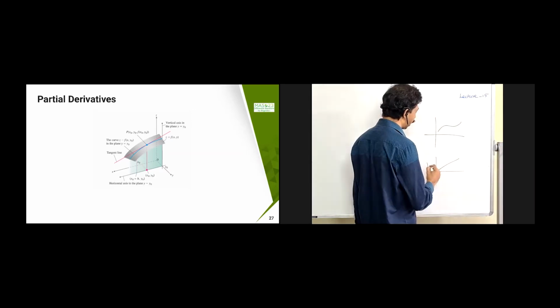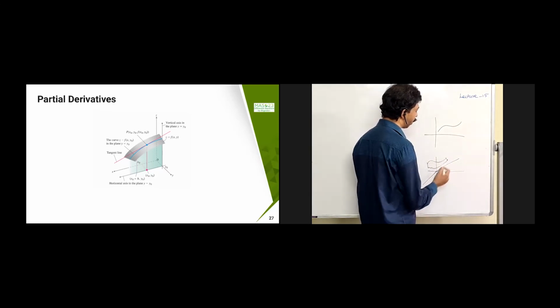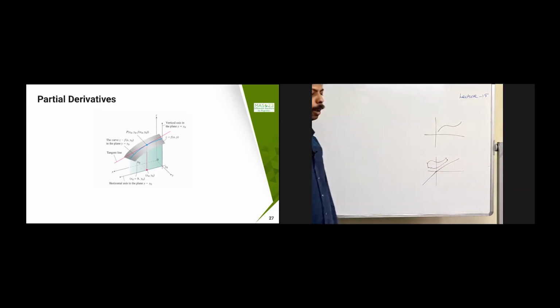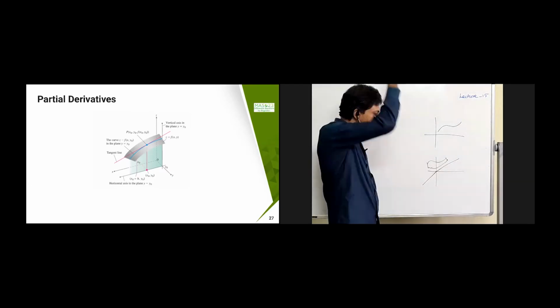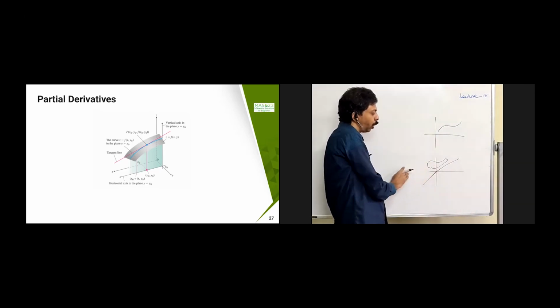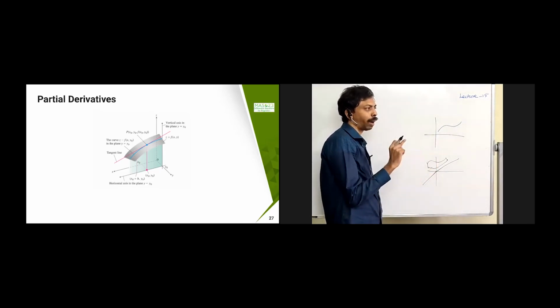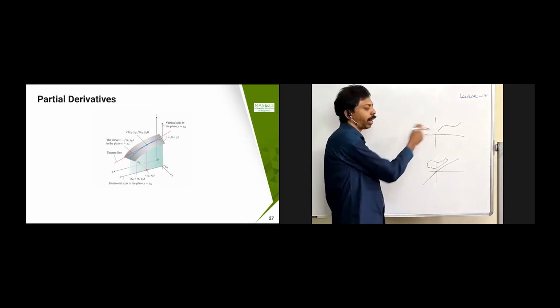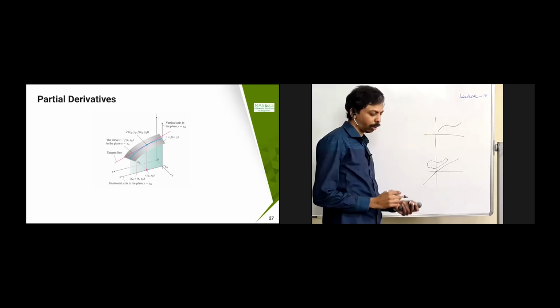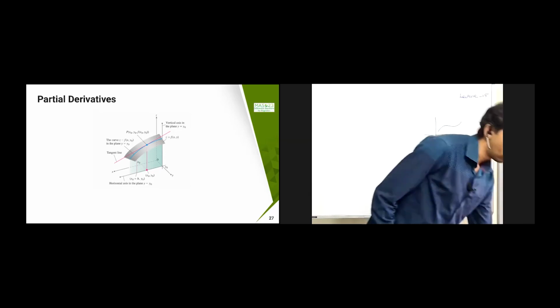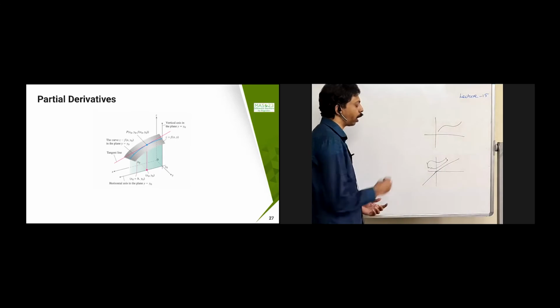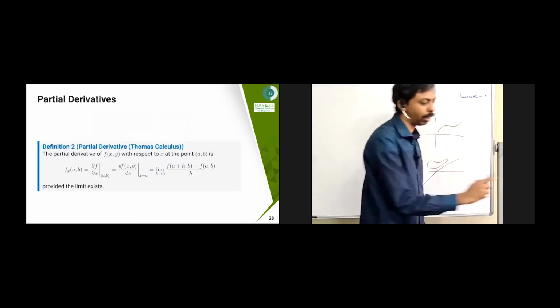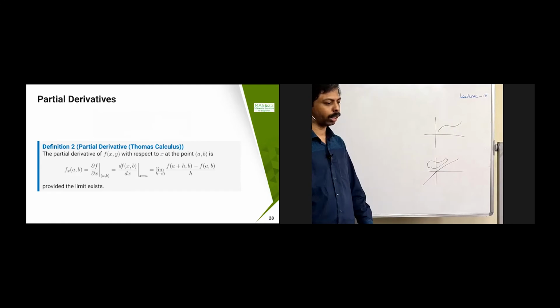For that surface, I am going to find the partial derivative. I take a plane, for example y equal to b, like cutting it with a big knife. It intersects the surface, and that intersection forms a curve. For that curve I can find the tangent, which comes from the ordinary derivative, and from that we obtain the partial derivative. We saw this in the first or second lecture, so I'm just quickly wrapping it up.